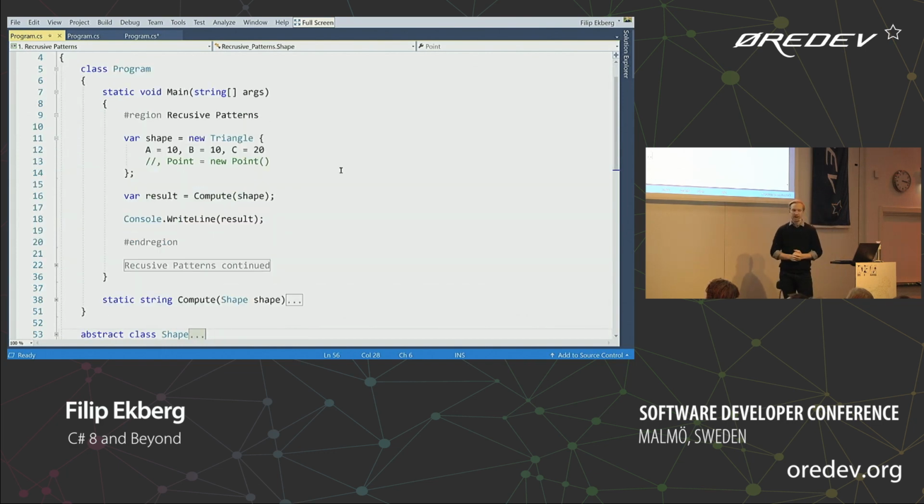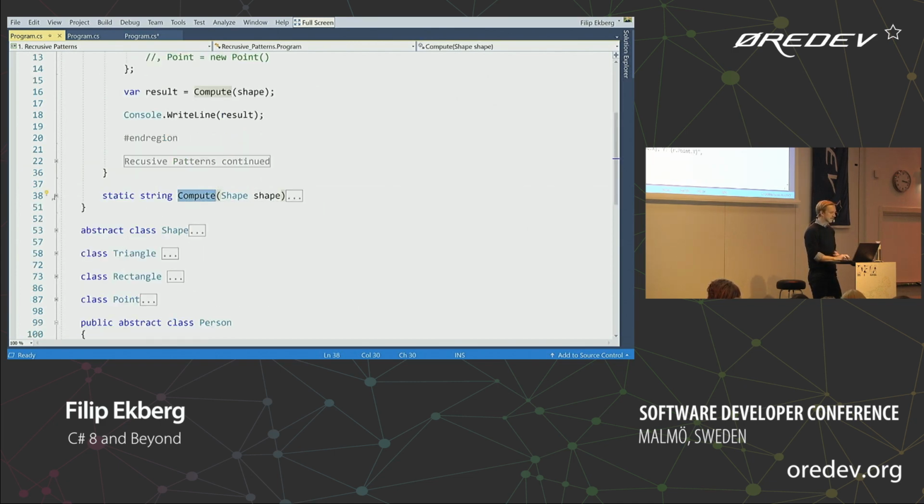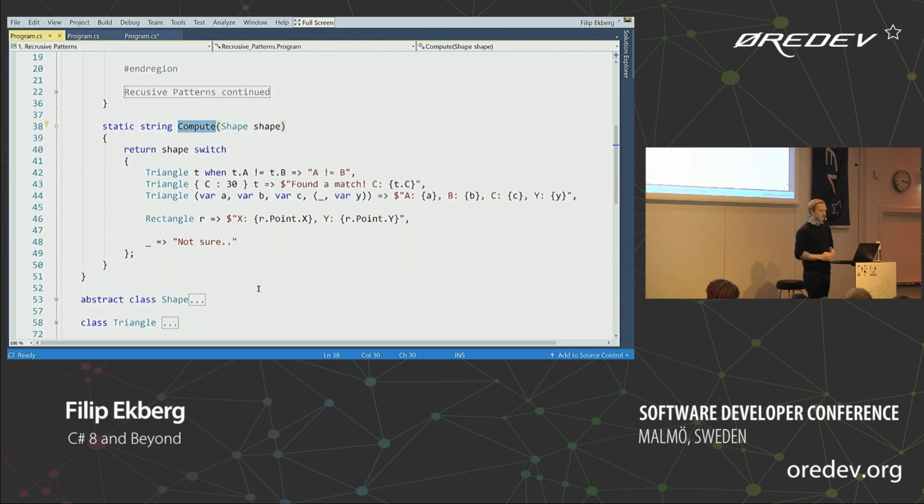Here I instantiate one of my triangles. I set one of the sides to 10, then one of the other sides to 10, and then the last one to 20. And then I'm going to compute something on the shape here. And if we expand this, you'll see that this looks a little bit different from the one that we had in C# 7. So now we've introduced something called a switch expression as well, which is also a new feature in C# 8, where we're saying, I want to perform the switch on this shape here. Each line here is an expression. So we can say, when this thing here is a triangle, and when both the A and B sides are not equal, I want to return that particular string there.